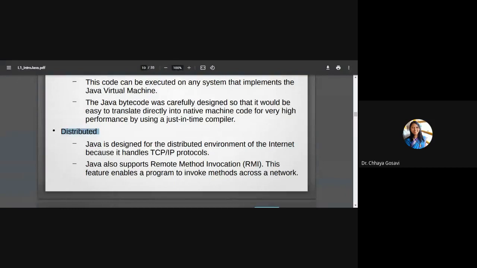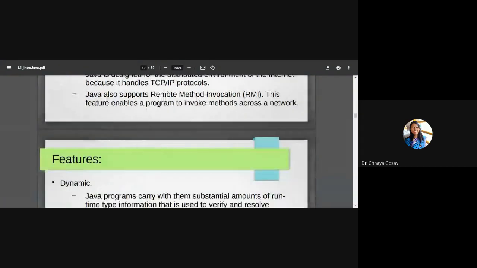So Java is designed for the distributed environment of the internet because it handles the TCP/IP protocol. There are different types of protocols used for networking, used for pairing devices with each other. TCP/IP is one of the popular protocols. Java also supports remote method invocation, which is called RMI. This feature enables a program to invoke methods across the network. So by sitting on one machine, you can execute a program on another machine. That is possible with RMI, because Java supports the TCP/IP protocol as well as RMI. It makes Java a distributed language.